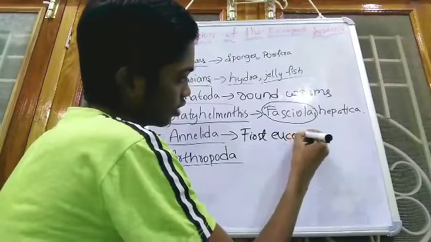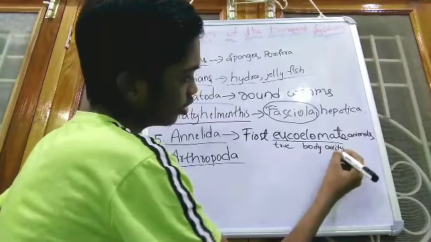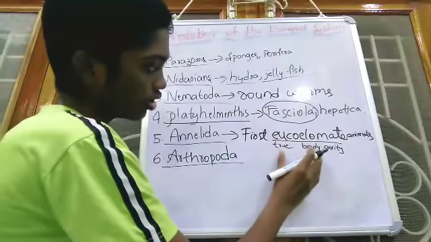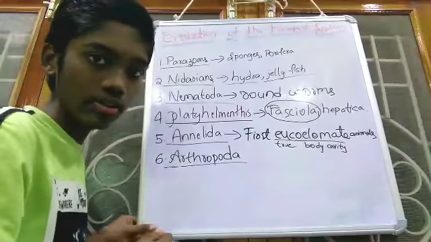What is eucoelomate? In this word, eu means true and coelomate means body cavity. The first true body cavity phylum to be found is Annelids.